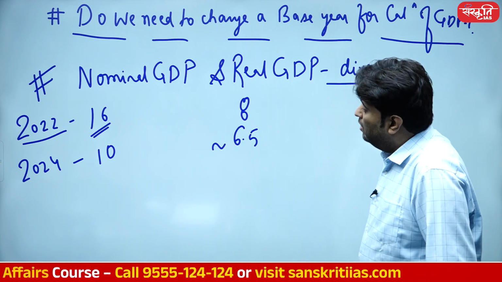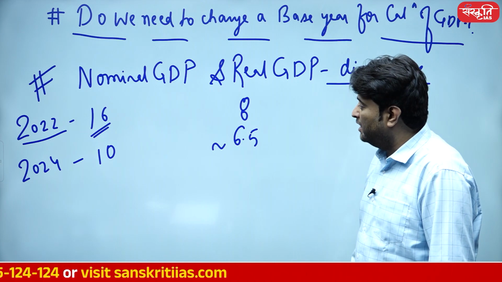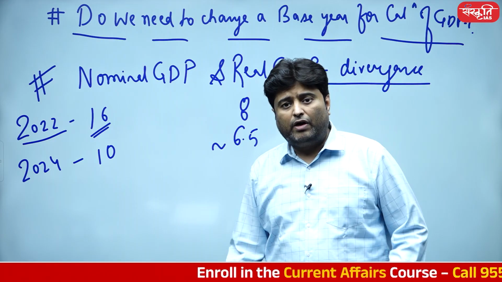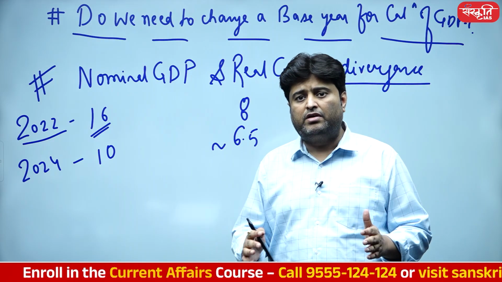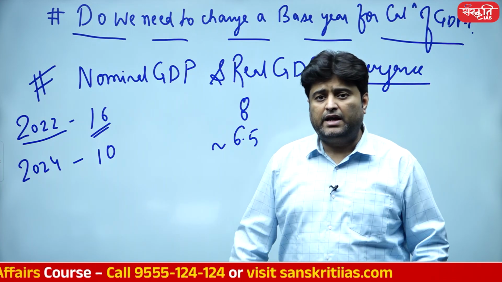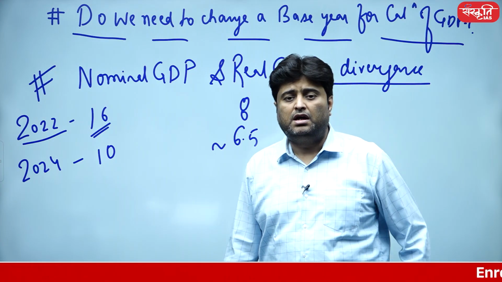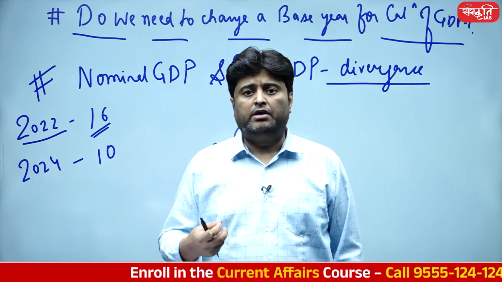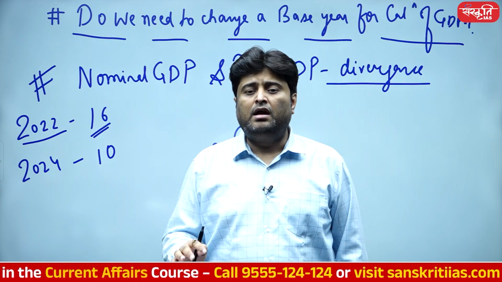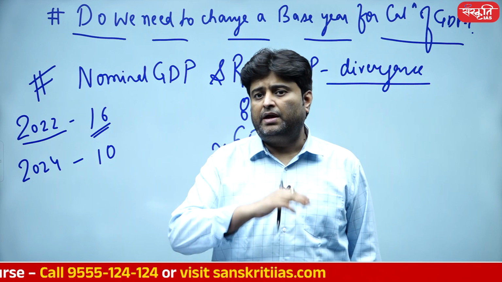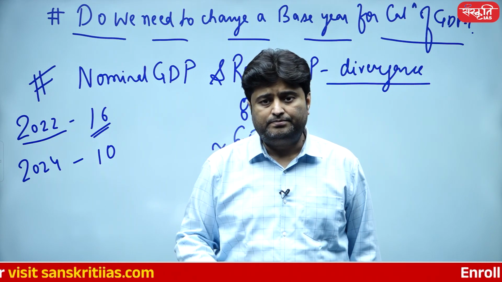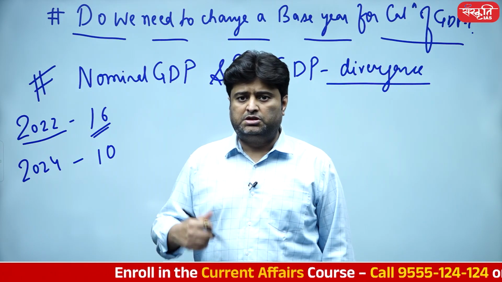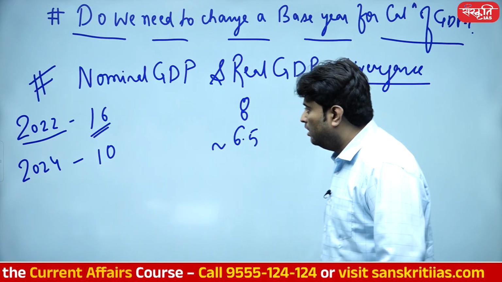So my question is, nominal GDP has decreased at a very rapid pace, but why isn't the impact on the real GDP? So why is there such a stark difference? Is there any divergence? Answer is yes. But why is there a divergence? Why exactly is there a huge divergence? And last but not the least, are we overcalculating or overestimating our GDP? Are we doing some jugglery in the calculation of GDP? Or is there something else that we need to address outright? So this is a very pertinent question based upon which we are going to address this particular issue. So let's handle this very precisely.